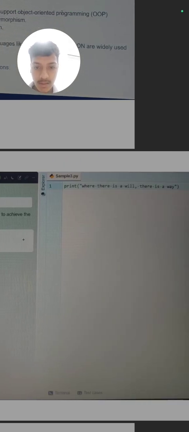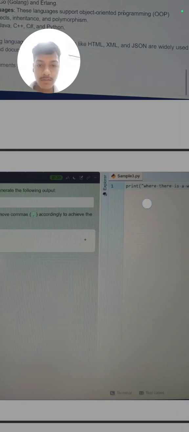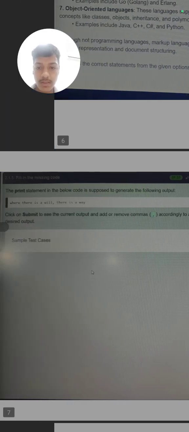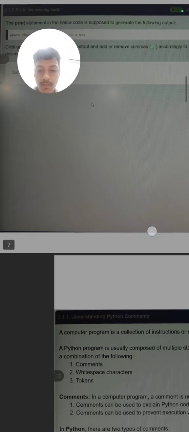So I will provide its answer. This is its answer. Firstly we have to write print, then brackets, and inside we write whatever we want to print. So basically this is the syntax of printing some statement. You can practice them on VS Code. The more you practice, the more you will get to know about Python.